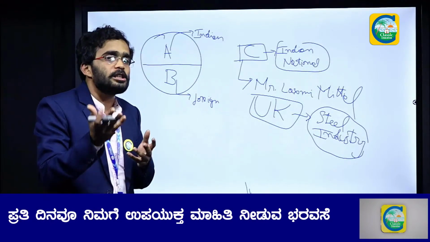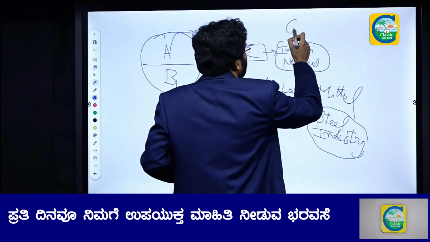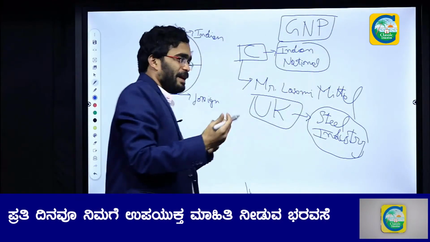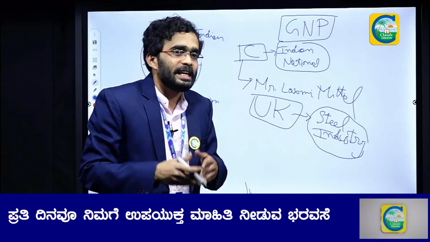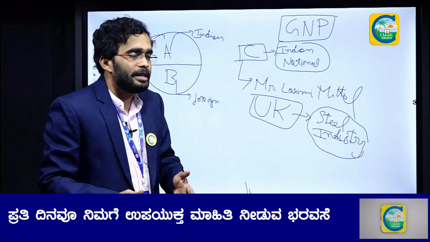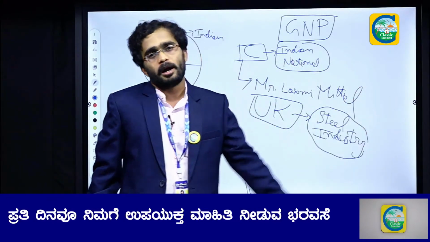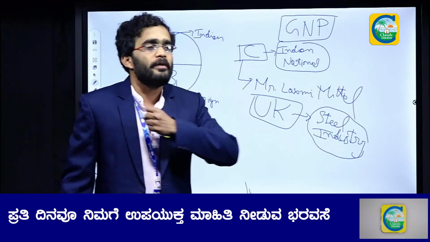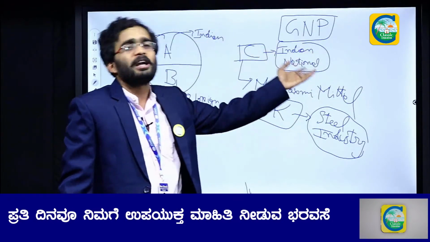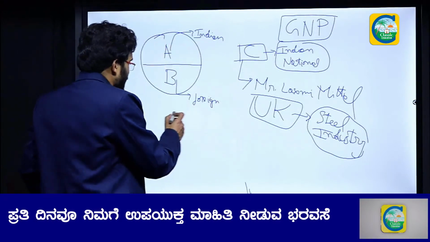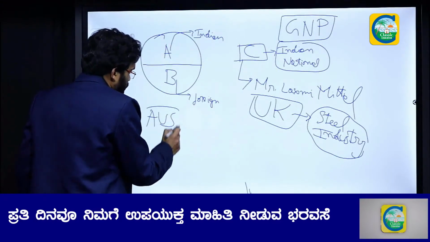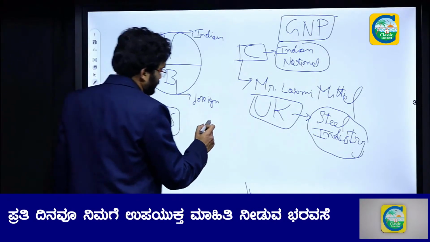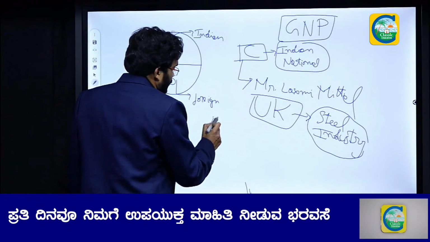So, in gross national product, we are introducing a new term. Gross national product, GNP. In gross national product, the income earned by all the nationals of India, no matter where they are residing, is used to calculate GNP. Let us say this is Australia. An Indian is here and he is running a hotel in Australia. Let us take Argentina.